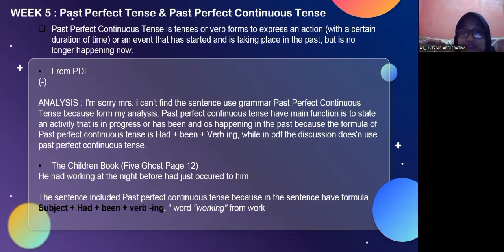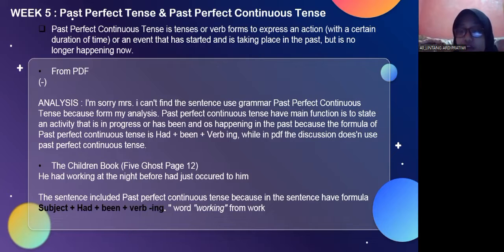From my analysis, the main function of past perfect continuous tense is to state an activity that is in progress or has been happening in the past, because the formula of past perfect continuous tense is had plus been plus verb in, while in the PDF the discussion doesn't use past perfect continuous tense.